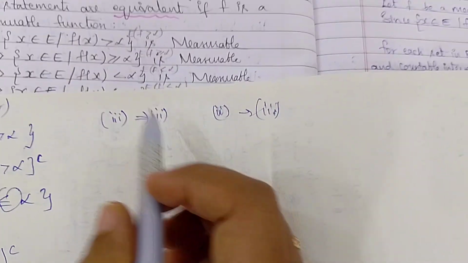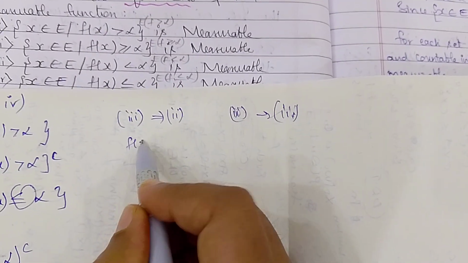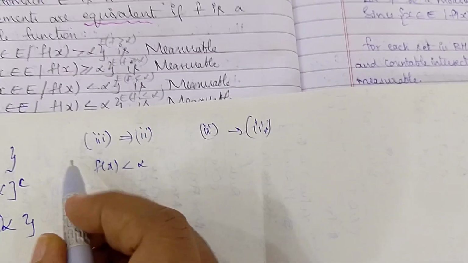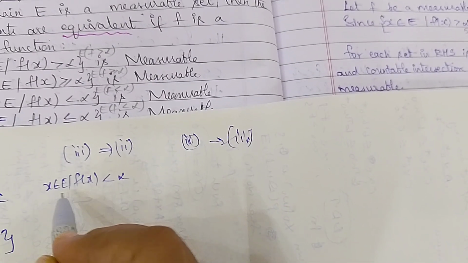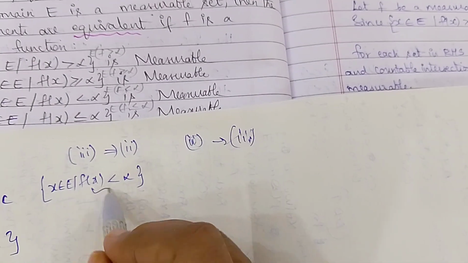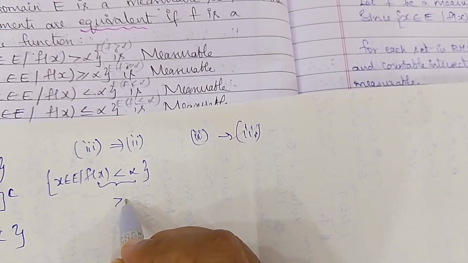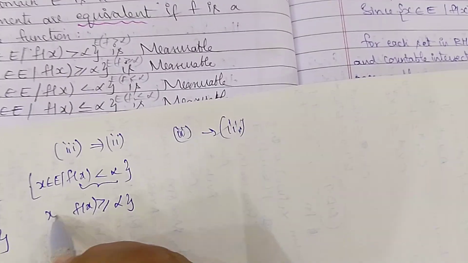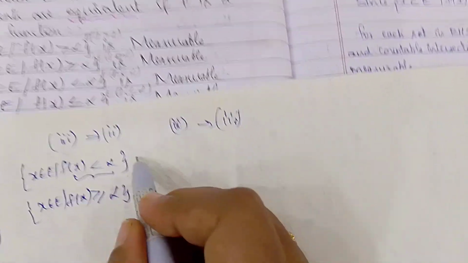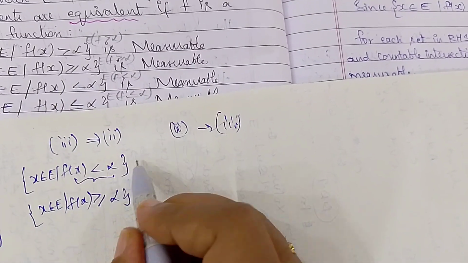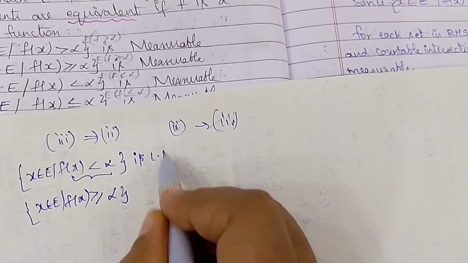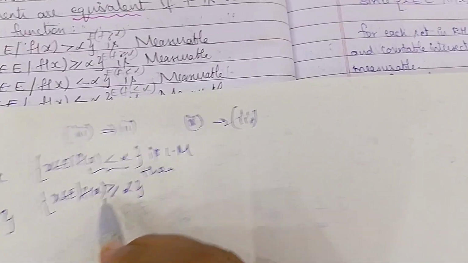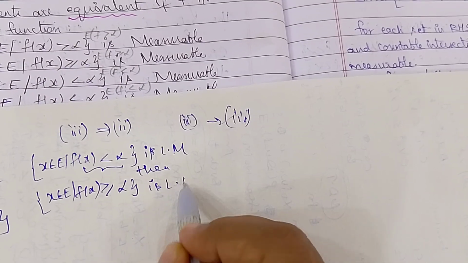So what is 3? 3 is f of x less than alpha, correct? So it is x belonging to E such that f of x is less than alpha. What is the complement of less than? It is greater than or equal to. So we can write f of x is greater than or equal to alpha. If the set of x in E where f of x is less than alpha is Lebesgue measurable, then its complement is also Lebesgue measurable.